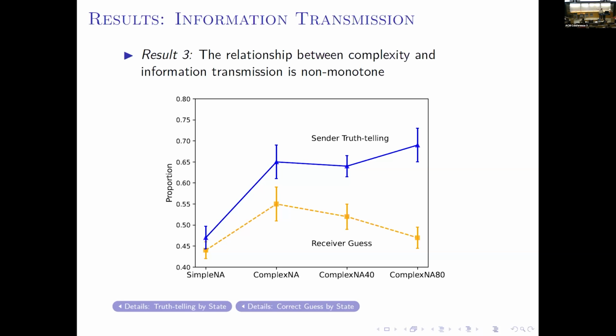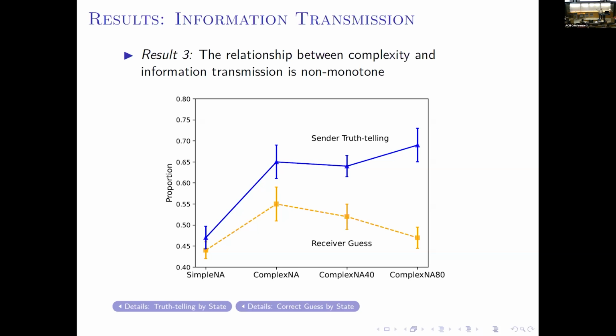But surprisingly, we don't see a similar pattern on the receiver's guess. So there's actually a non-monotone relationship. In simple, it is very easy for the sender to memorize the 3 attributes and tell a consistent lie. The receiver cannot detect inconsistency, so we have low information transmission. But with a very high level of complexity, it is also very difficult for the receiver to detect any inconsistency, which also leads to low information transmission.